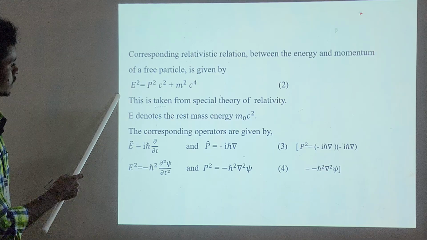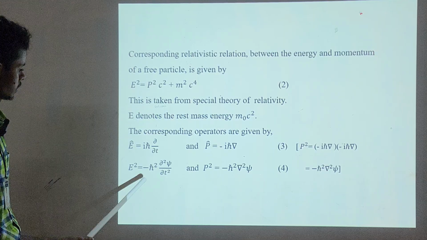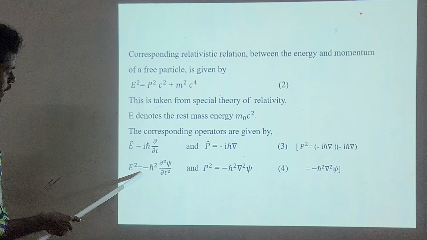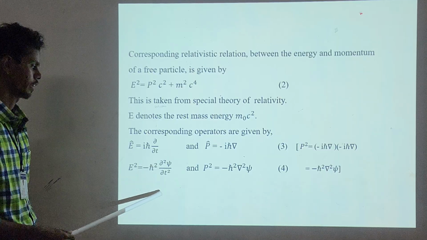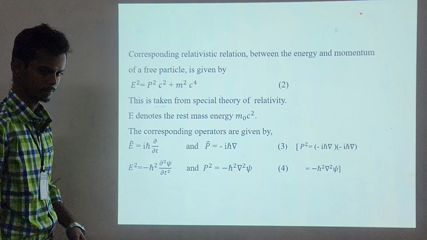Now look at this equation, E squared. Both sides are quadratic. So now we are going to square the corresponding operators. E squared will give us minus h cross squared dou squared psi by dou t squared, and p squared will become minus h cross squared del squared psi.